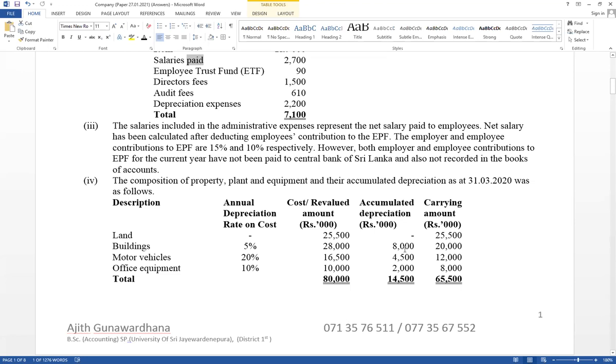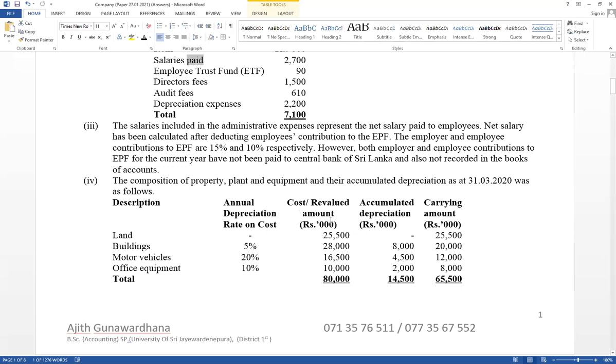If those are recorded as accumulated depreciation, here it has given the closing balance. If those are recorded, that is the way you have decided. If those are not recorded, opening balance.